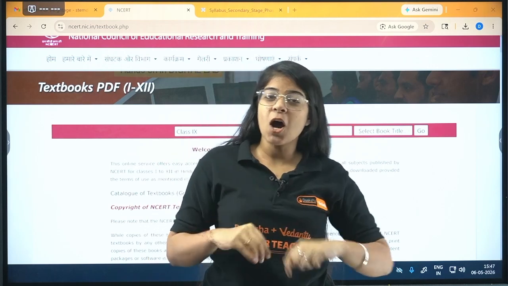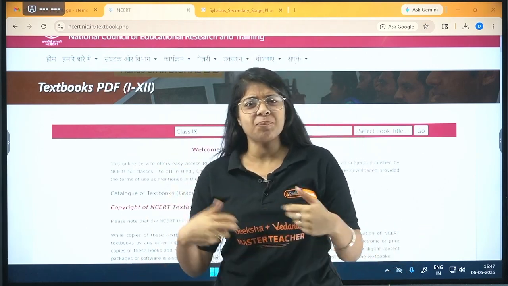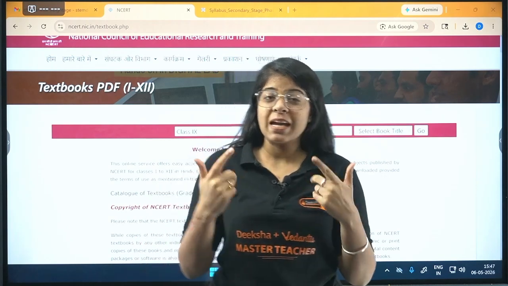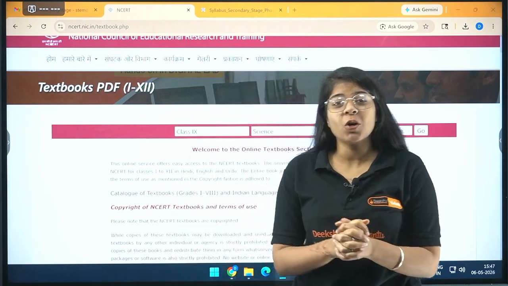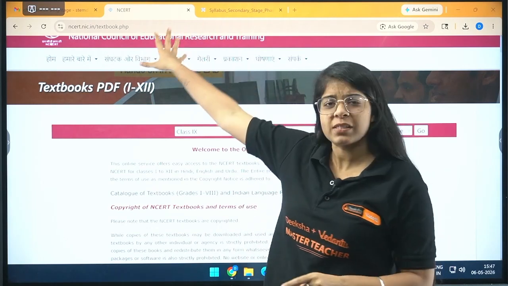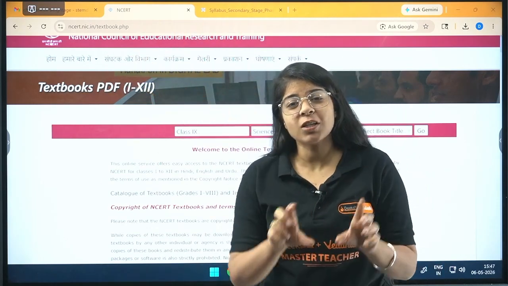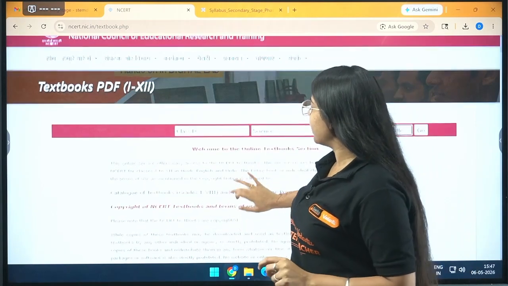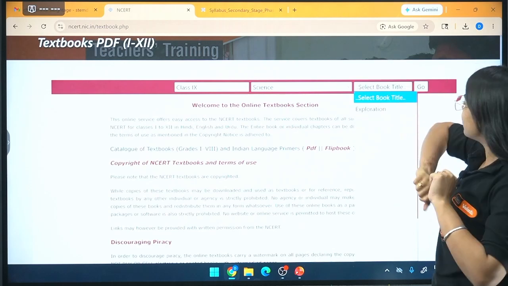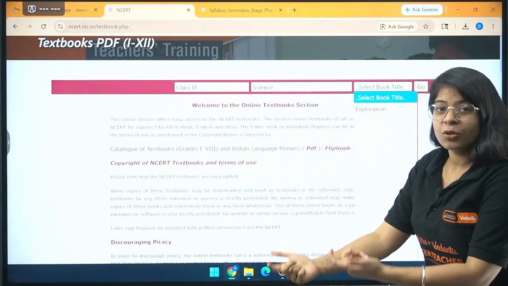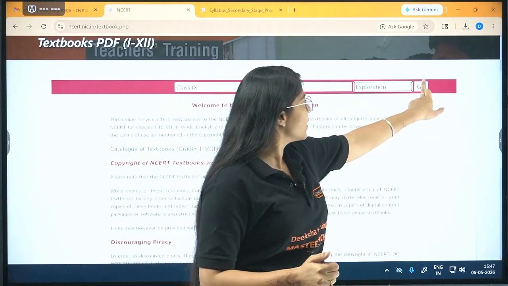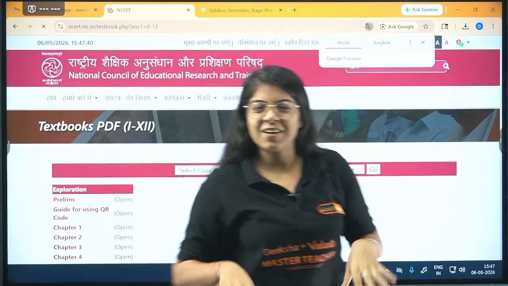Right now, how will you download this book? It might probably have come in your schools as well, right? So let's go through it. If you still do not have the new book, let's see how you can download the PDF. You just have to go to NCERT and click on the text PDF. Then you'll end up on this website. You'll click on class 9th, obviously, then science, and you'll see the earlier book was a different one. Now we have Exploration in this tab as well, right? And you press on go, and we will have a very new book.